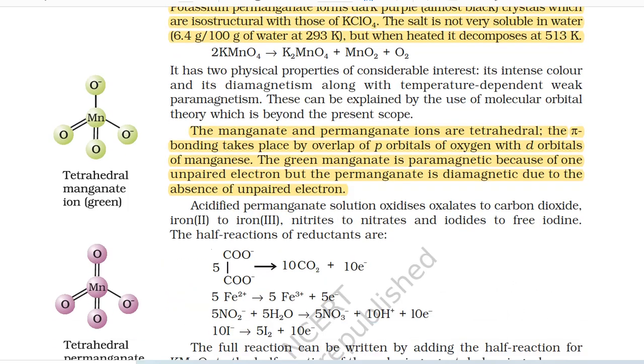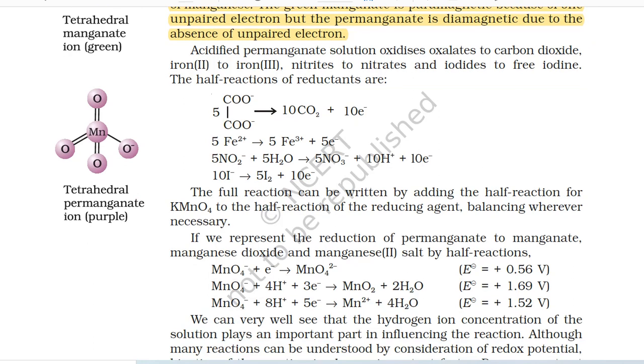to free iodine. The half reactions of reductants are given below. The full reaction can be written by adding the half reaction for KMnO4 to the half reaction of the reducing agent, balancing wherever necessary.